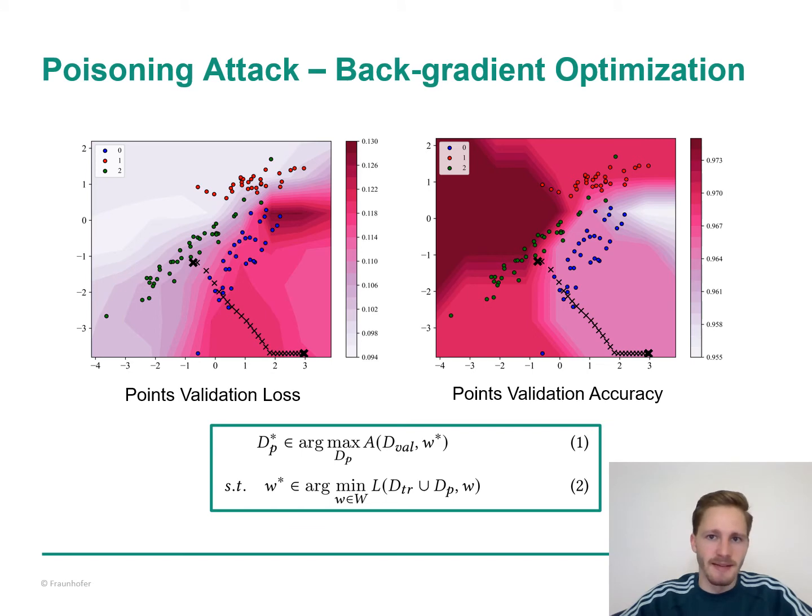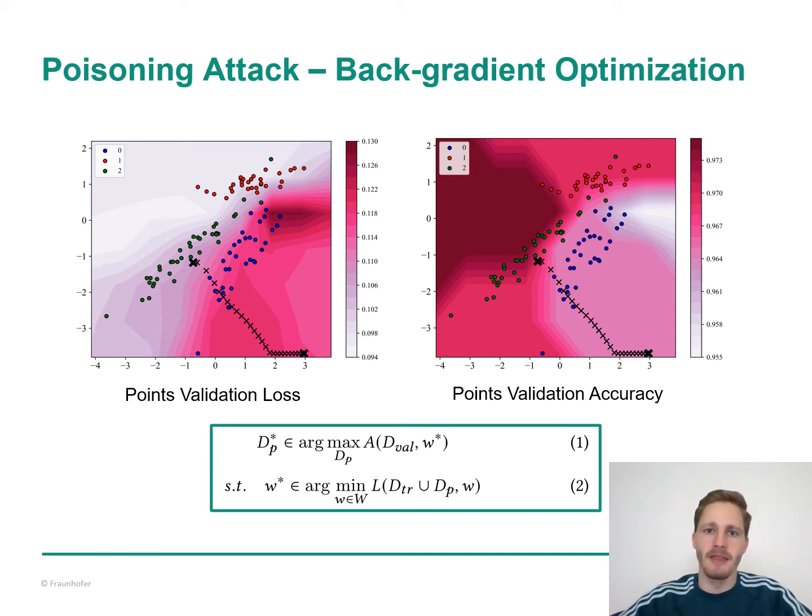For denial of service poisoning attacks, maximizing the attacker's objective function A is equivalent to maximizing the model loss L. So every poison sample is initially assigned a class different from the original label. Then the attack repeats poisoning steps that modify the features of a malicious sample to increase its impact on the degradation of a model. Every poisoning step computes the gradient of the attacker objective function A with respect to a single poison instance. And this gradient describes how we have to change the single poison instance to increase the attacker objective, respectively the model loss.